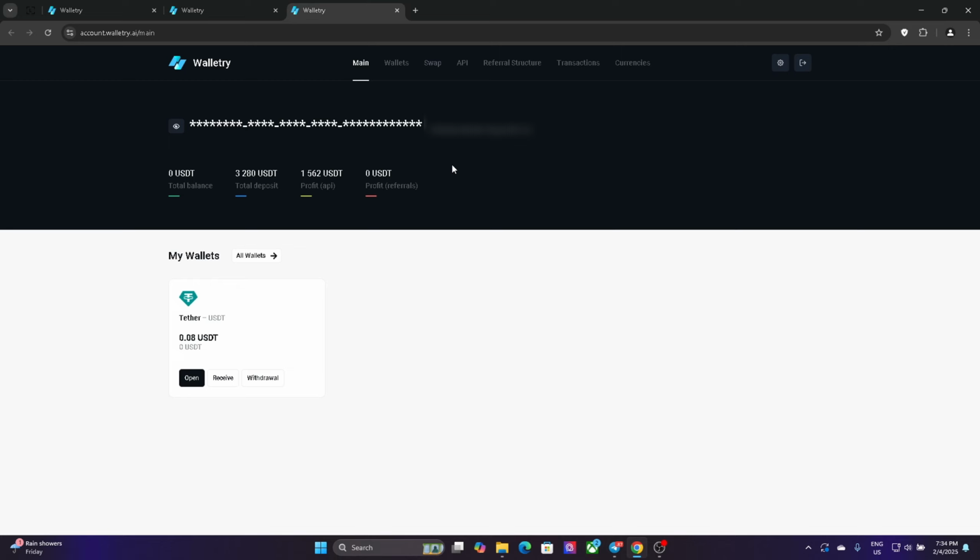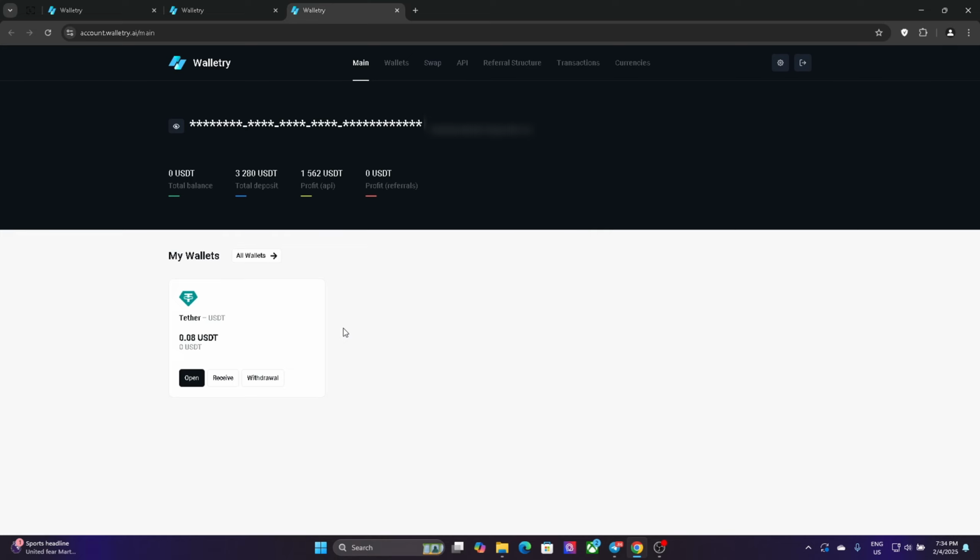So as you see, it's really simple. You have the main wallets, swap, API, referral structure, transactions and currencies. Also here you can see my wallets. I have 8 cents, yeah, because I withdraw my money to Bybit, and yeah, I use my money to invest on Bitcoin and Ethereum.